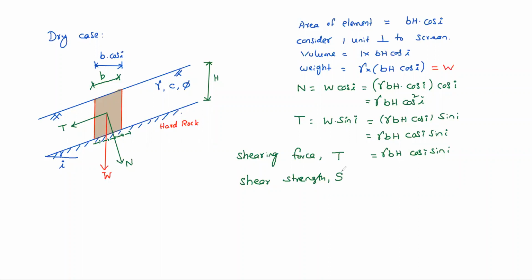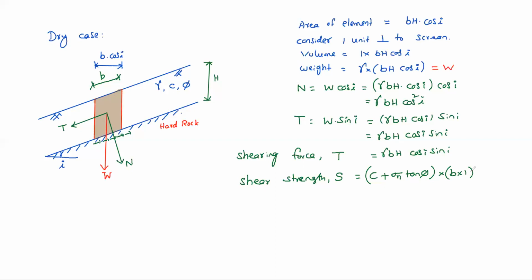Let us assume the shear strength is C plus sigma tan phi. C is cohesion, sigma is the normal stress, into tan phi. That is the shear strength per unit area. But here the area available is B into 1. This is the total shear strength.